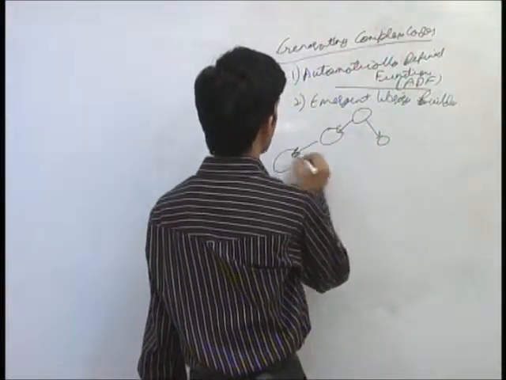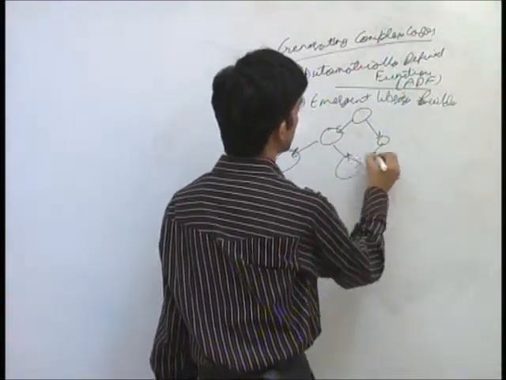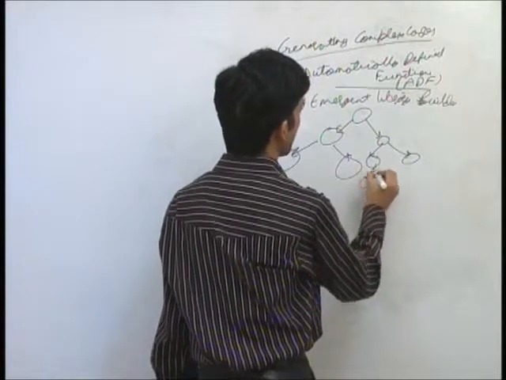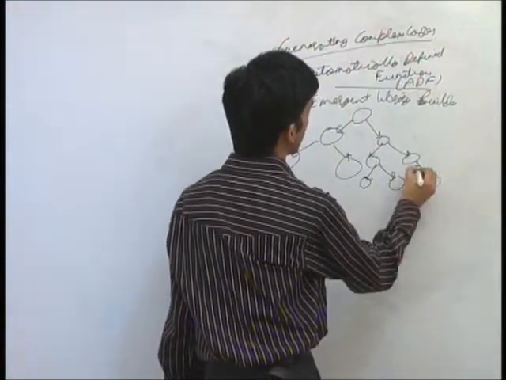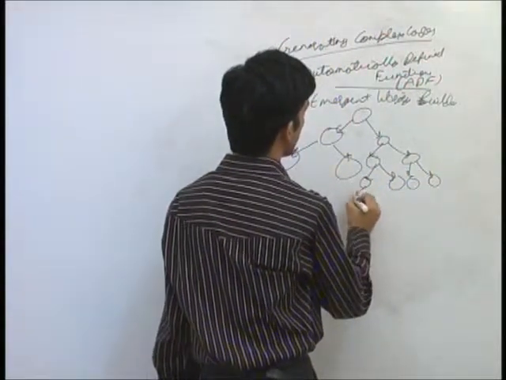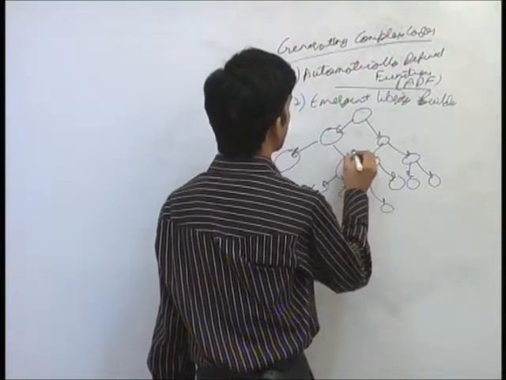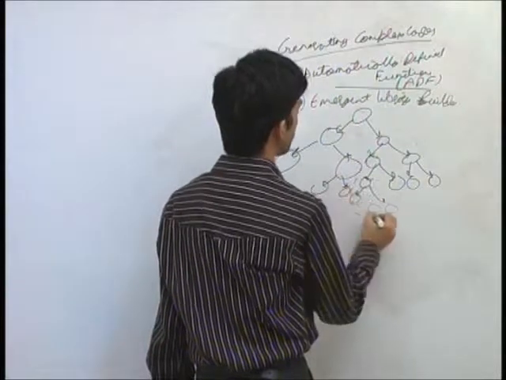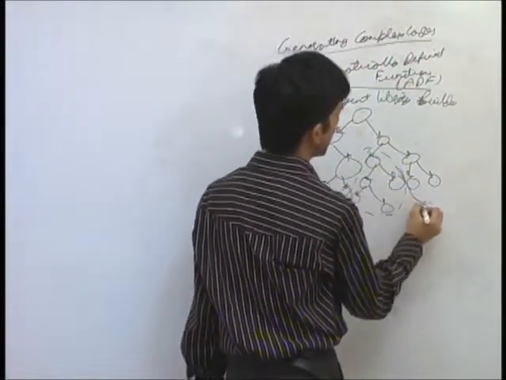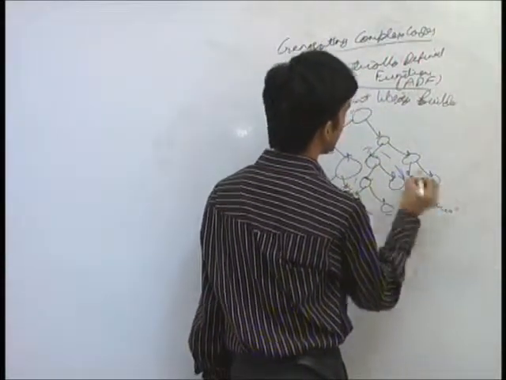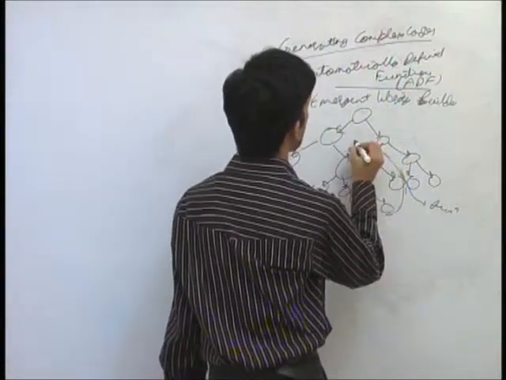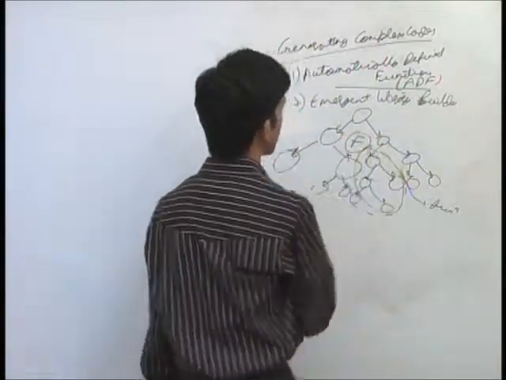So let me say this was my tree over here, and it had some good nodes. All I do is ask: can I extract some part of this code and say that this is nothing but a function, so that this entire node may be replaced by a function f?